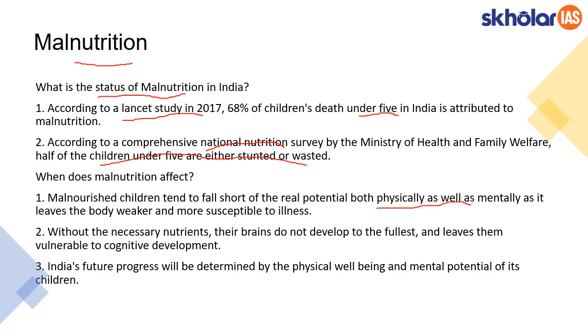Also, brain development gets affected, thereby affecting their cognitive development. This is a reiteration of the point we discussed earlier: both physical and mental development get restricted.